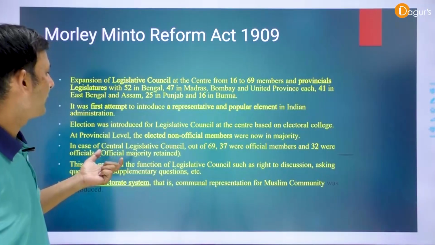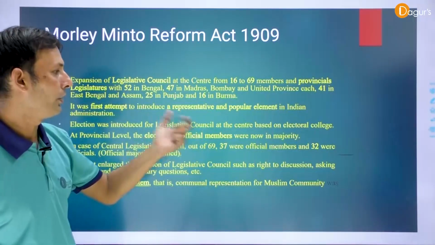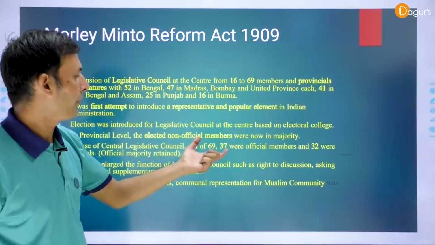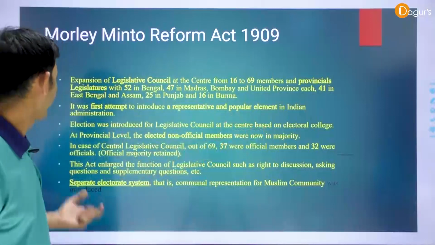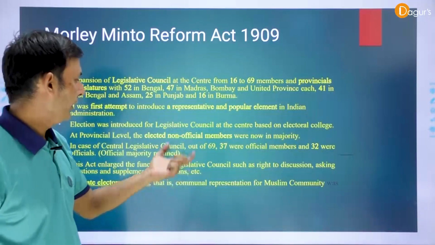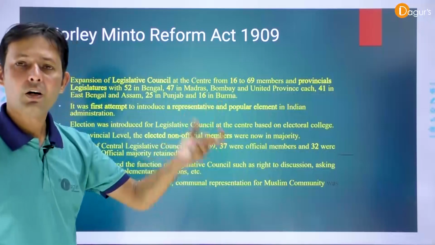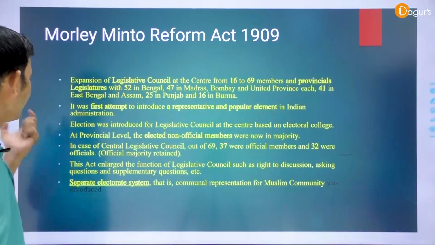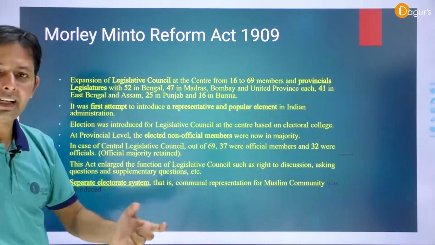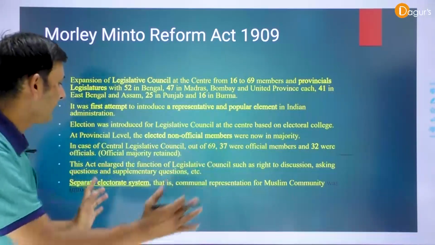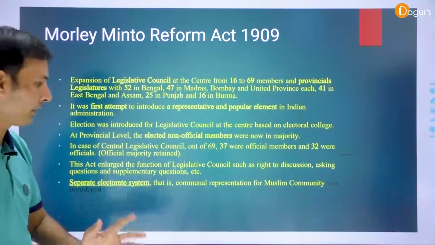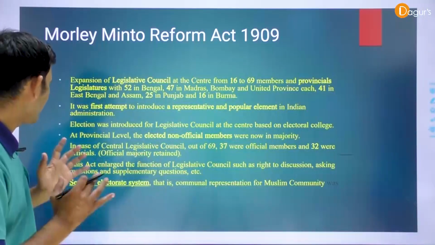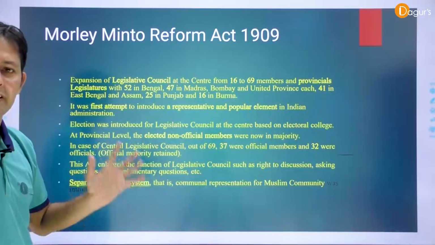Elections were introduced for the Legislative Council at the central level based on an electoral college. At the provincial level, the elected non-official members were now in majority. In the Central Legislative Council, out of 69, 37 were official members and 32 were non-official. Clear? Important point: this act enlarged the functions of the Legislative Council, such as the right to discussion, asking questions and supplementary questions, etc.